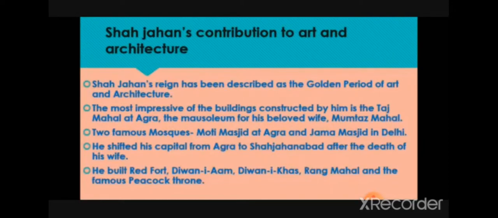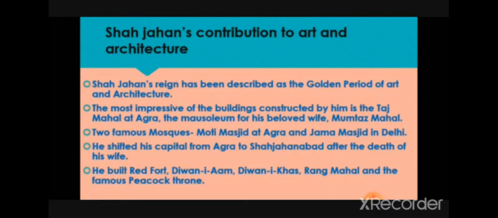Shah Jahan's contribution to art and architecture. This is the most important part of our chapter. Shah Jahan's reign has been described as the golden period of art and architecture, and he was also called an engineer ruler.